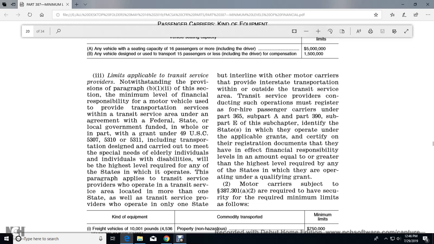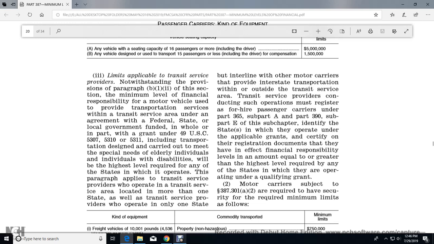under 49 CFR Part 365 Subpart A and Part 390 Subpart E, identifying the states in which they operate under the applicable grants, and certify in the registration documents that they have in effect financial responsibility in an amount equal to or greater than the highest level required in any of the states in which they operate under the qualifying grant.